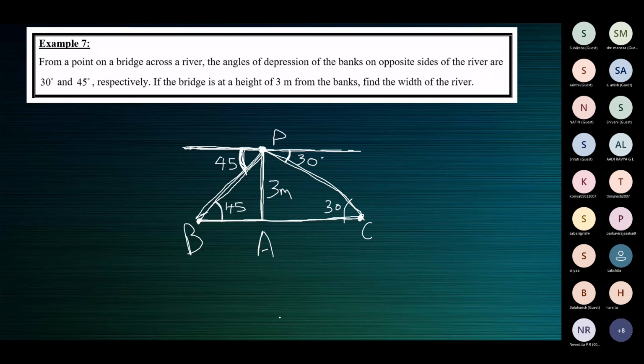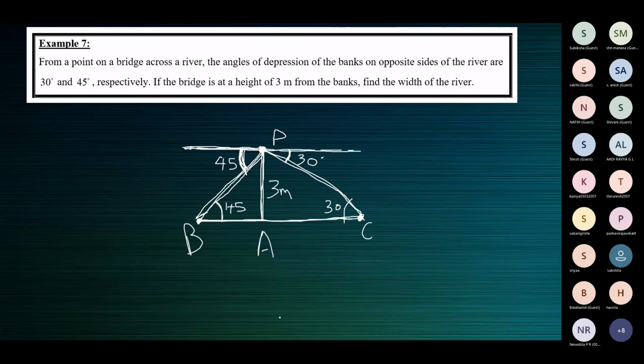PB, what is PB? Line of sight. PC? Line of sight. Okay, what is BC? Horizontal line. Width of the river. BC is the width of the river.